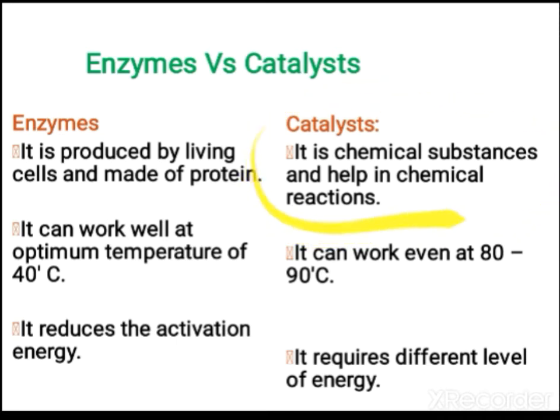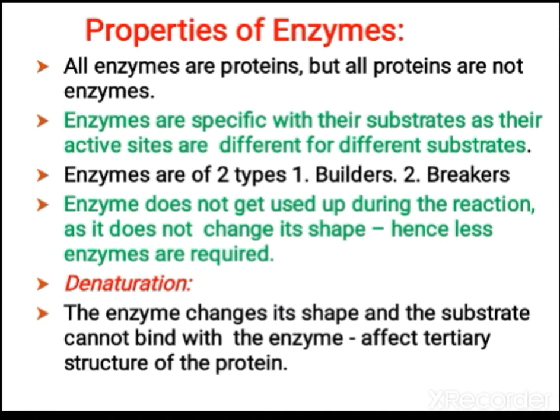Enzymes work only at an optimum temperature, about 40 degrees. But catalysts can work even under high temperatures, because they are only chemicals. Both reduce the activation energy, and catalysts require no different level of energy. These are some differences between enzymes and catalysts.